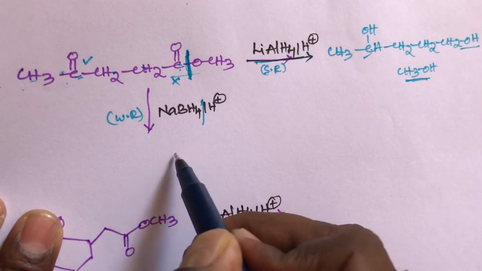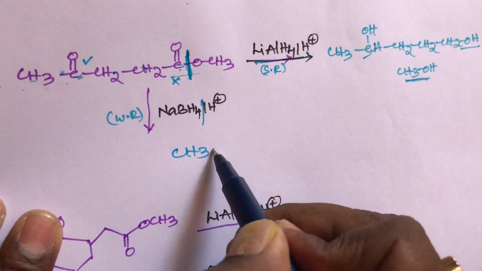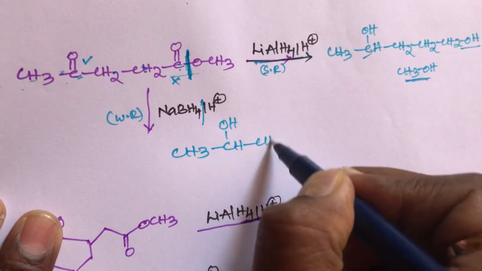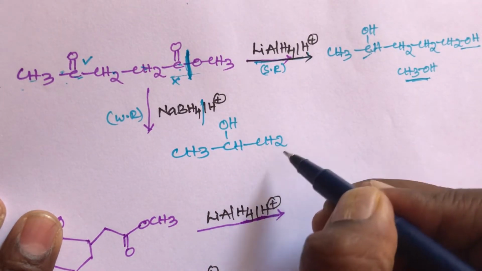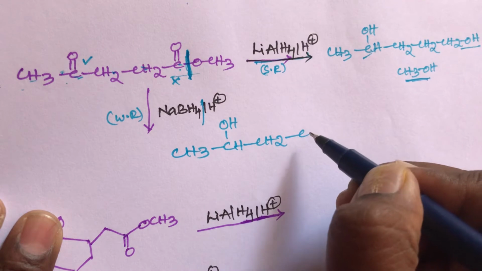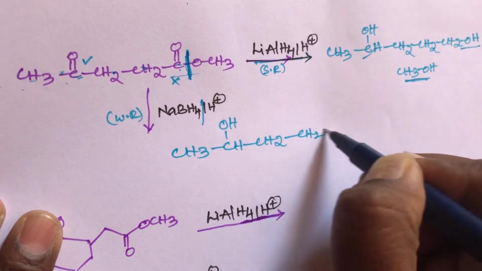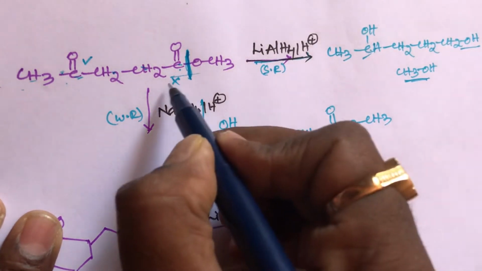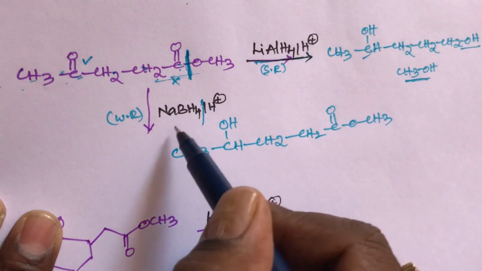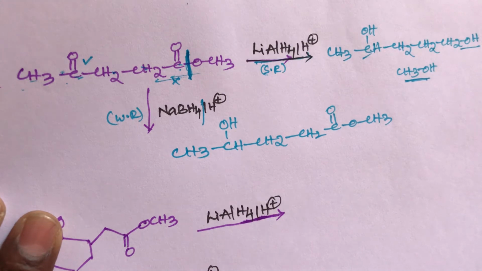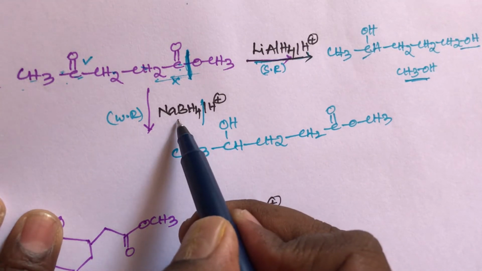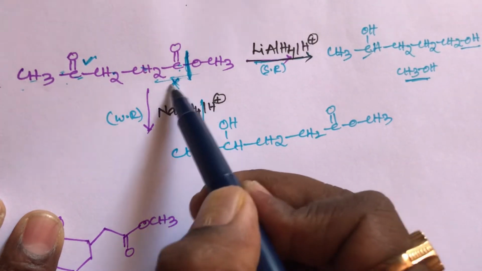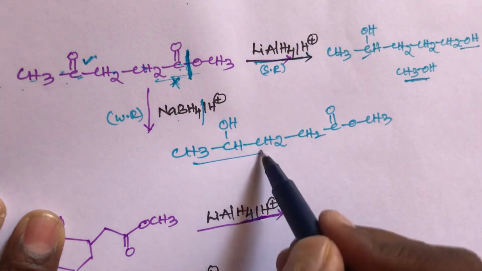That product is CH3, CHOH, then CH2, then CH2, then COOCH3. This is as usual. This ester group cannot be reduced with sodium borohydride. This is also very important, students. The sodium borohydride can reduce only the keto group, but cannot reduce the ester group. This is the final product.